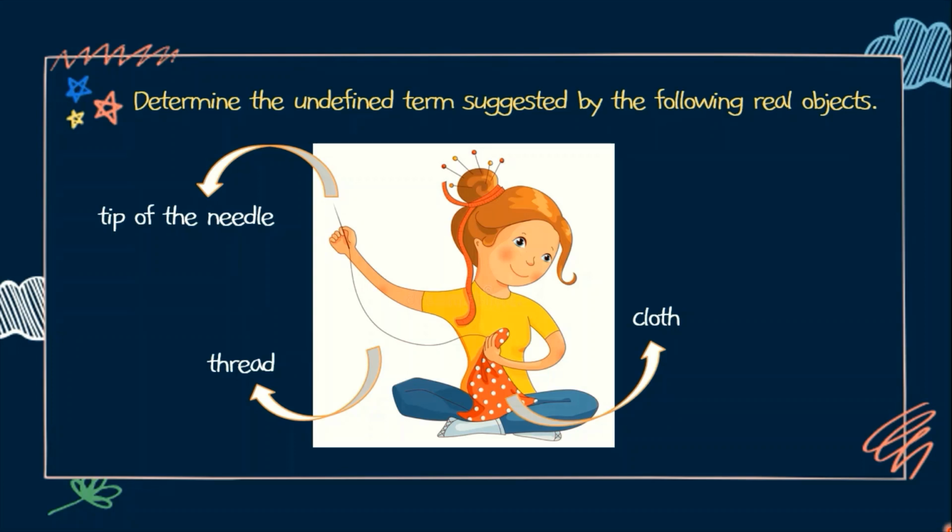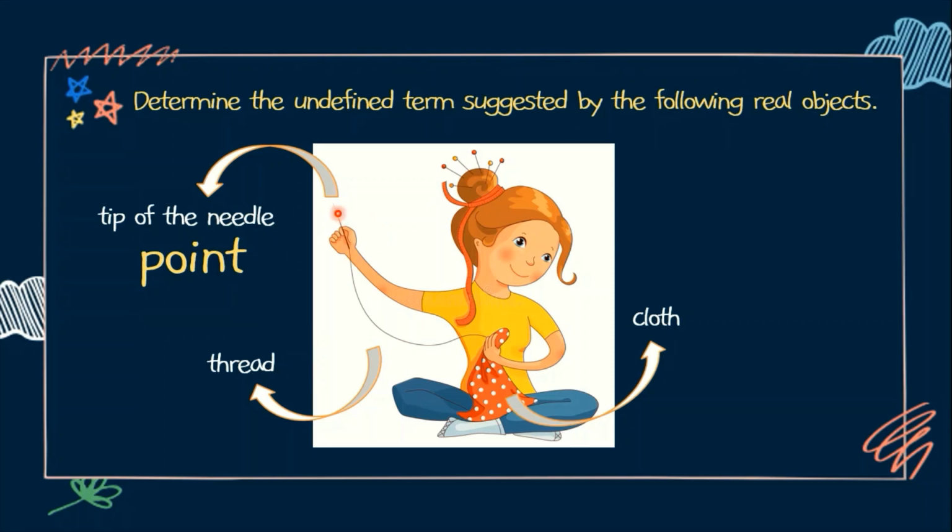I-identify natin kung anong undefined term yung kanyang nire-represent per item. Let's start with the tip of the needle. Ang tip of the needle, it represents the point. Just like what I mentioned before, yung ating tinutukoy dito is just the tip of the needle, yung kanyang pointed tip, yung nakakatusok na parte, hindi yung needle itself.